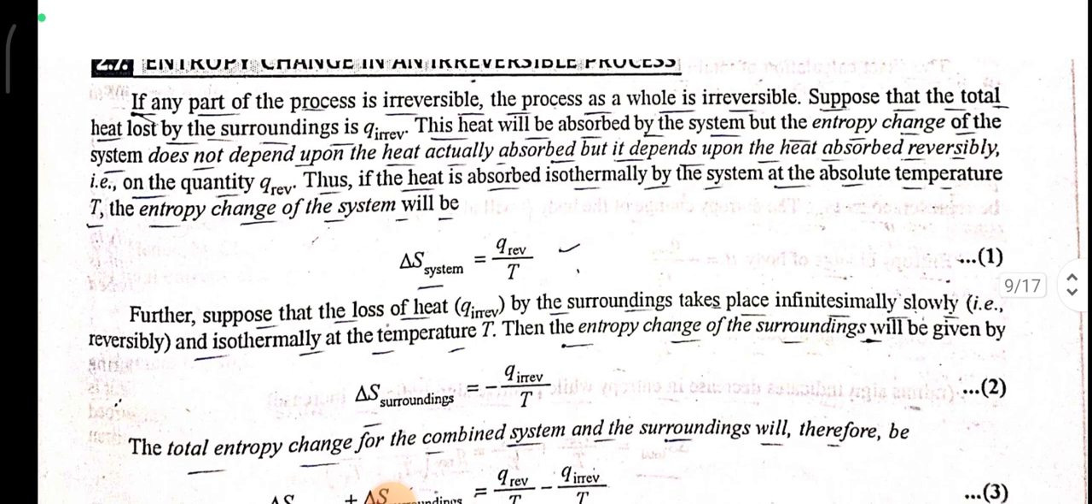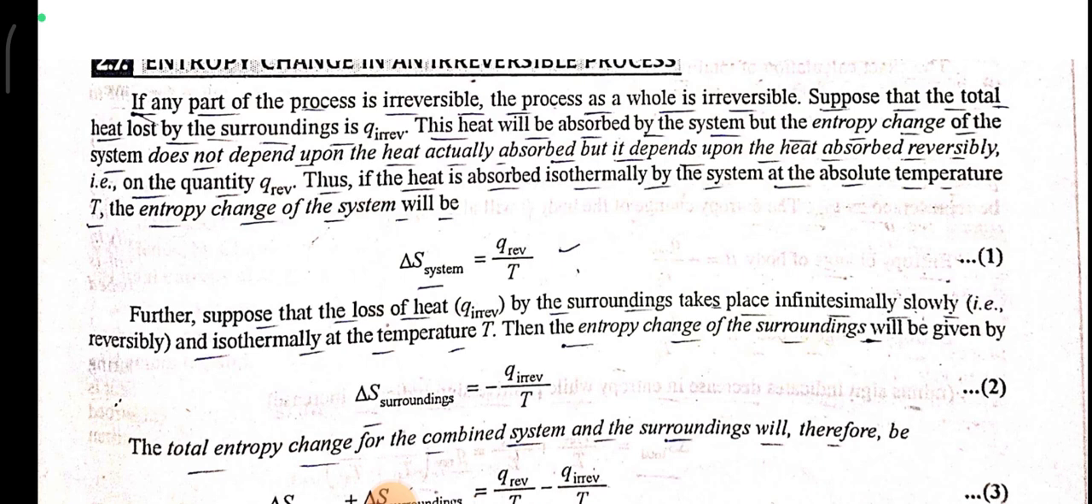Entropy change in an irreversible process. If any part of a process is irreversible, the process as a whole is irreversible. Suppose that the total heat lost by the surroundings is Q irreversible. This heat will be absorbed by the system, but the entropy change of the system does not depend upon the heat actually absorbed, but depends on the heat absorbed reversibly, the quantity Q reversible.